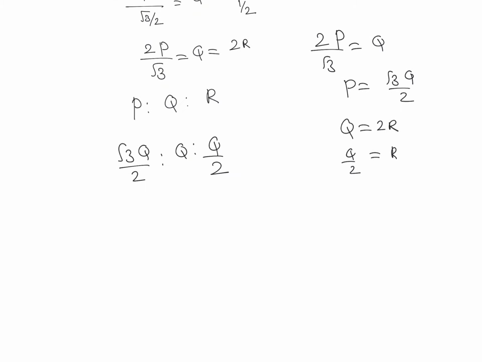Now over here we can take this Q common and cancel it, or multiply with 2. So it is going to be root 3 by 2 into 2, that is root 3; 1 into 2, that is 2; and 1 by 2 into 2, that is equal to 1. So they are in the ratio root 3 is to 2 is to 1.